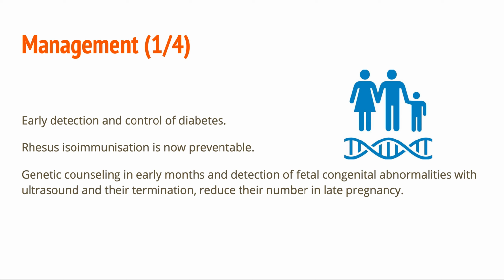If mother is diabetic, early detection and control of diabetes is essential. In rhesus isoimmunization, now it is preventable. During ANC period, proper ANC should be done. Genetic counseling in early months and detection of fetal congenital abnormalities, termination of pregnancy can be planned.